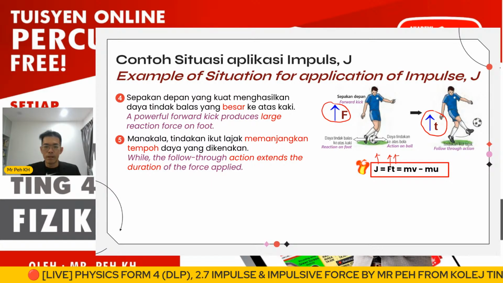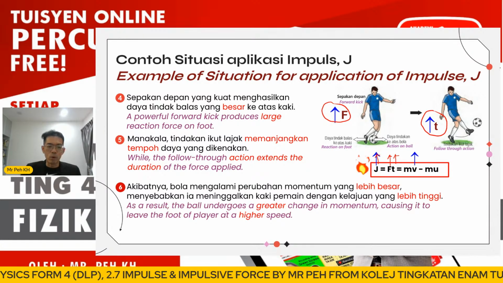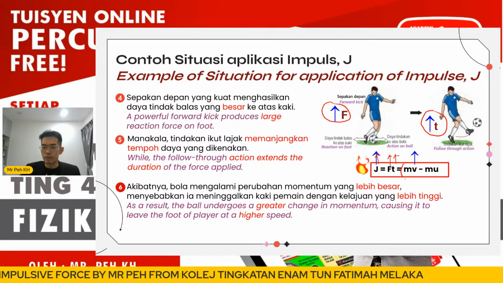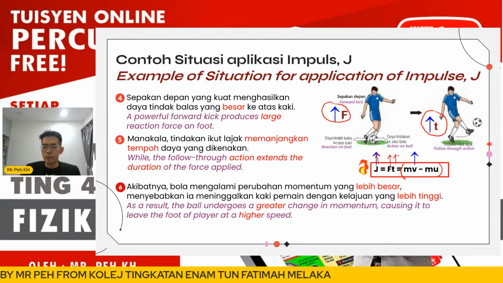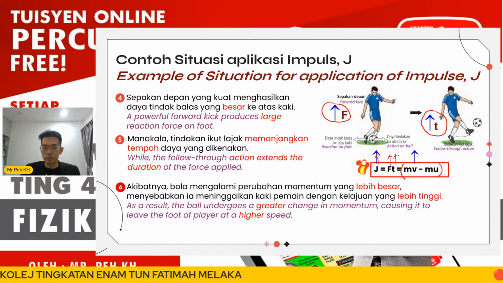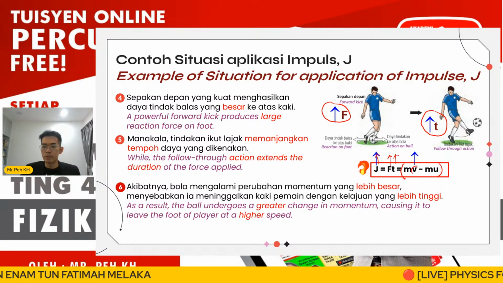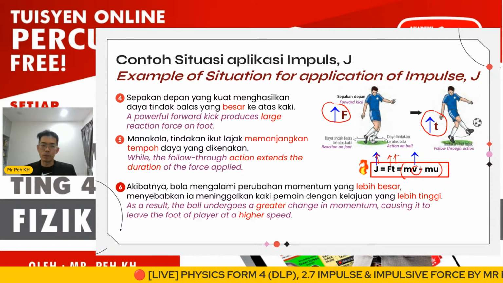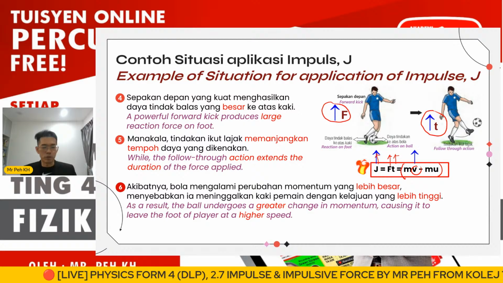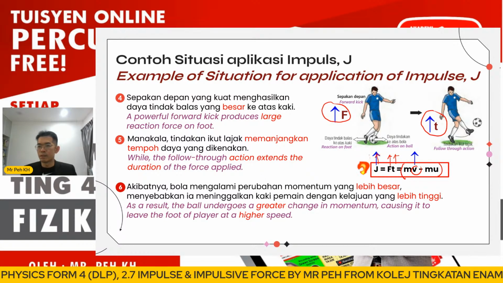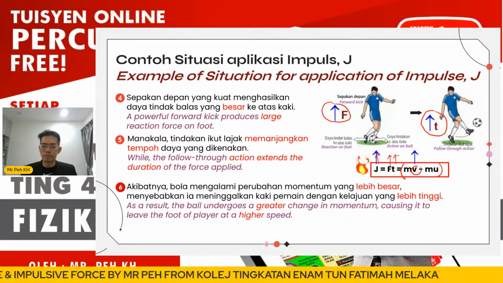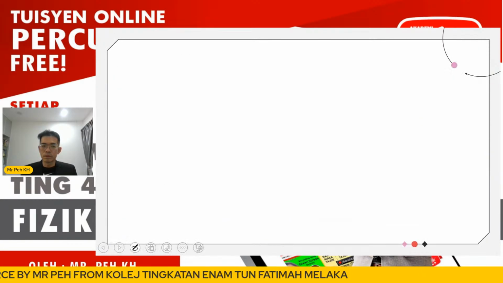Okay, as a result, the ball undergoes a greater change in momentum. When the change of momentum is greater, as mentioned just now, the speed of the object will be increased. So that means for the increase of impulse, we have explained the technique used by the player to increase the speed of the ball.